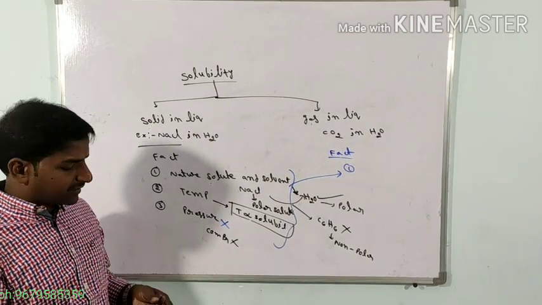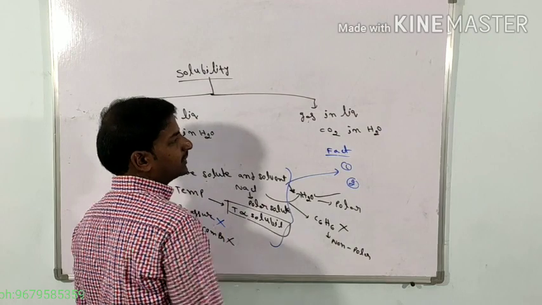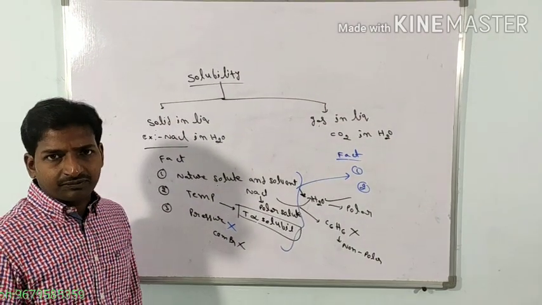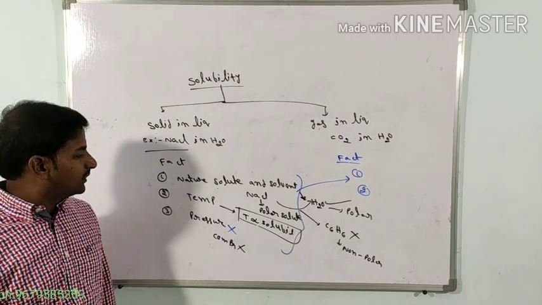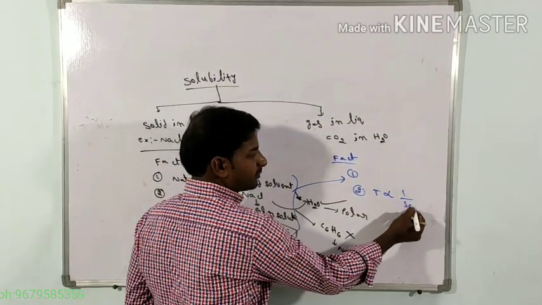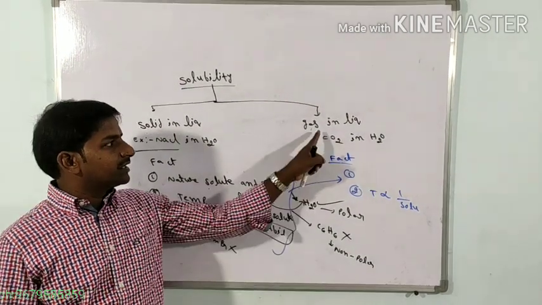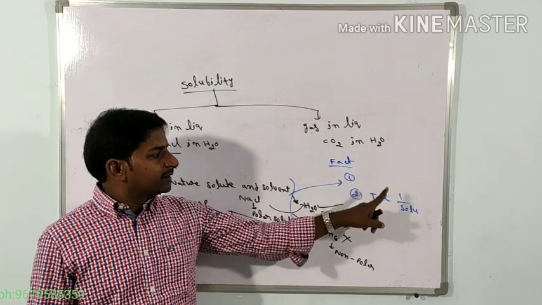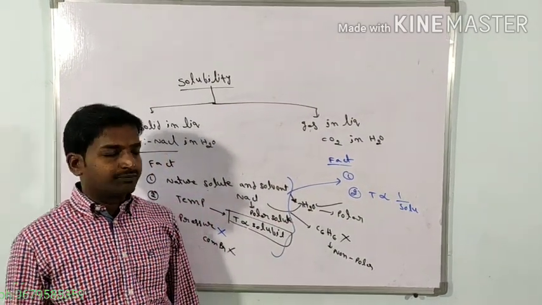Next, the second factor is the temperature. In gas in liquid system, the temperature is inversely proportional to the solubility.